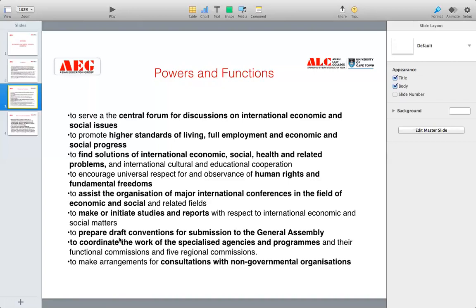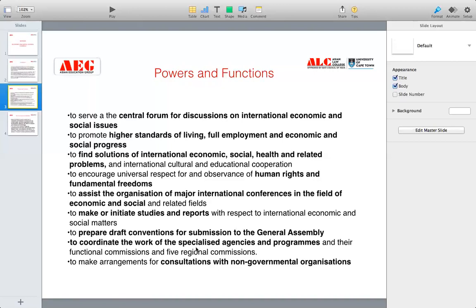For example, there is no global convention at present related to terrorism. So ECOSOC can draft a convention, a blueprint, which will write who can be members, what the powers will be, where the headquarters will be, and what functionary commissions will work under it. So this draft can be prepared by the Economic and Social Council.